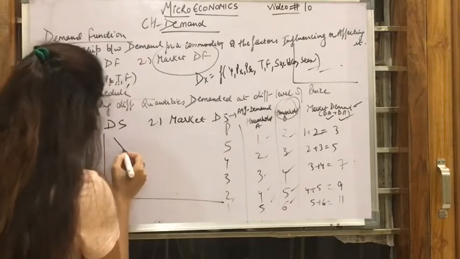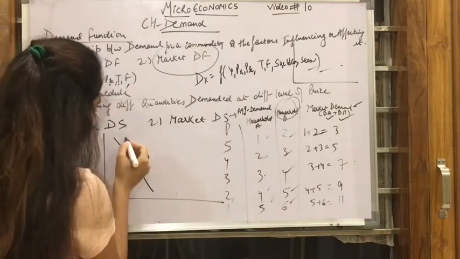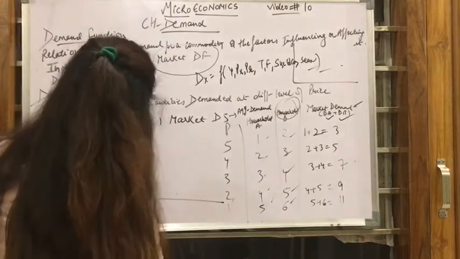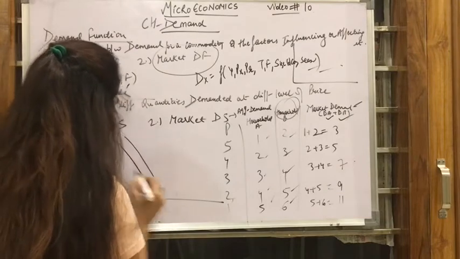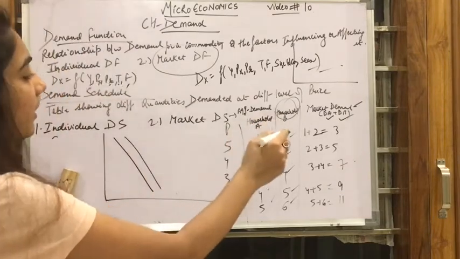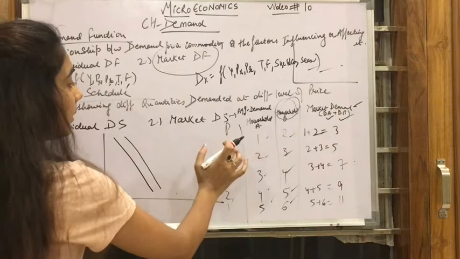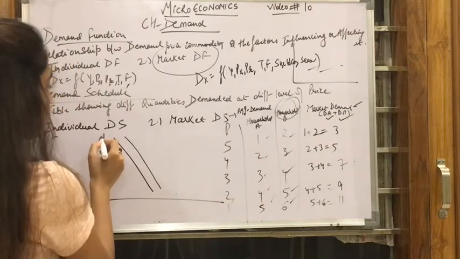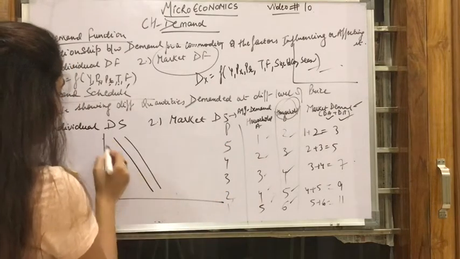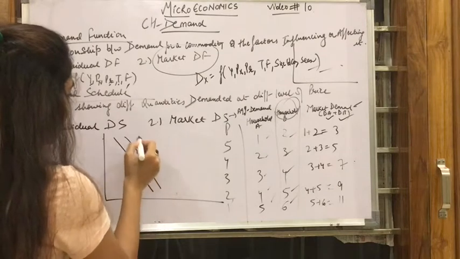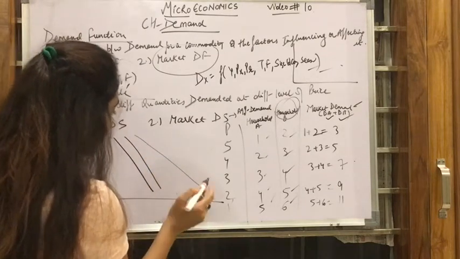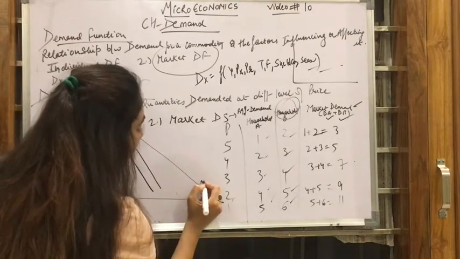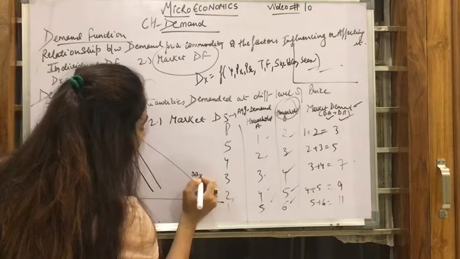Household A demand will come like this. Household B demand will come like this. And market demand, when we add, that means when the price is 5, the demand is 3. That means the demand will come this way. Market demand, that is DA plus DB.